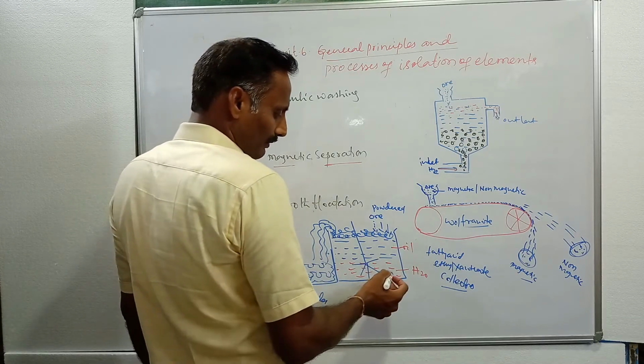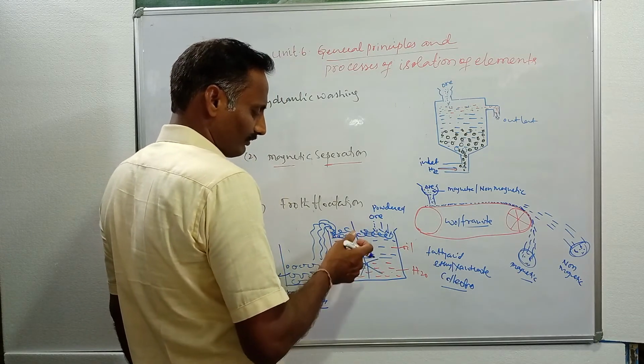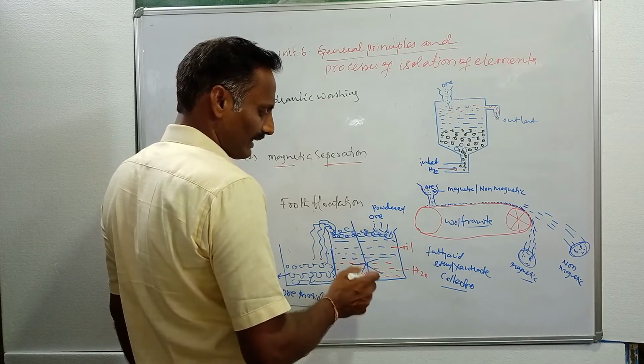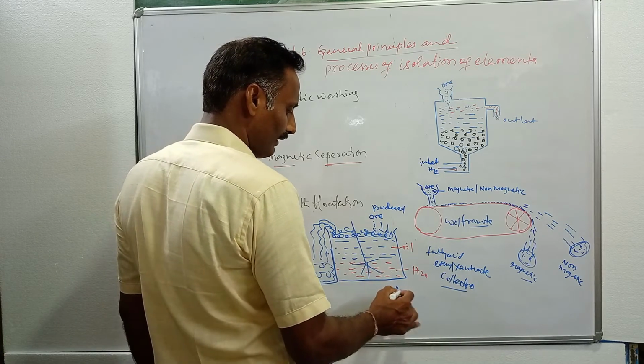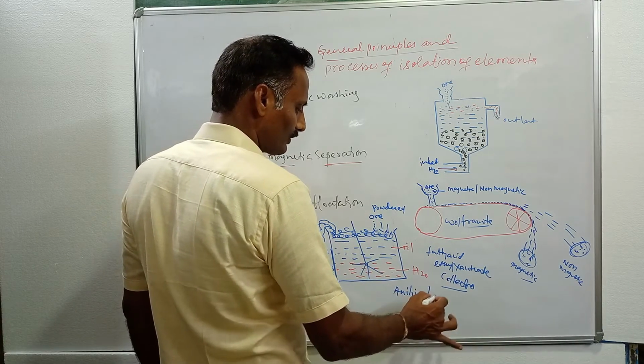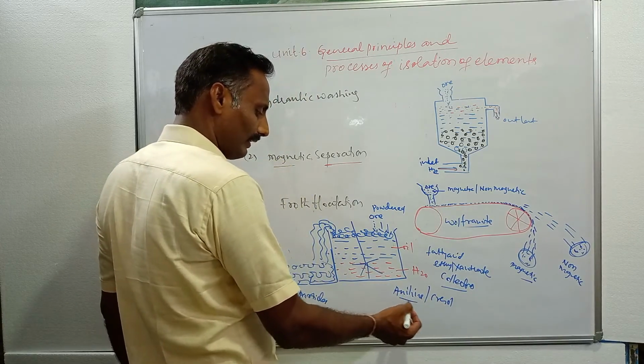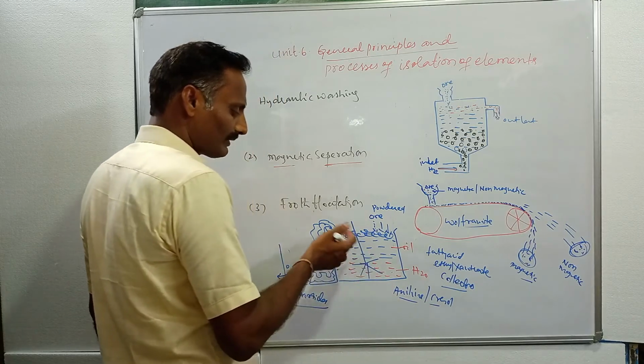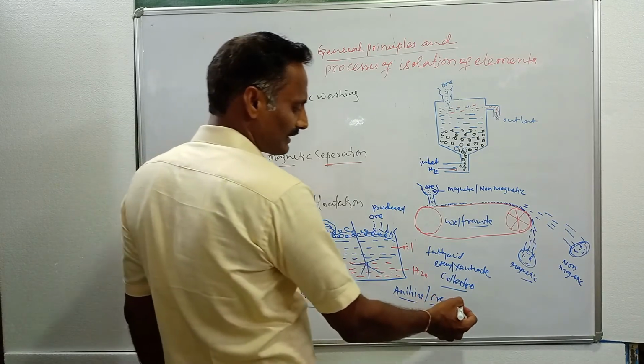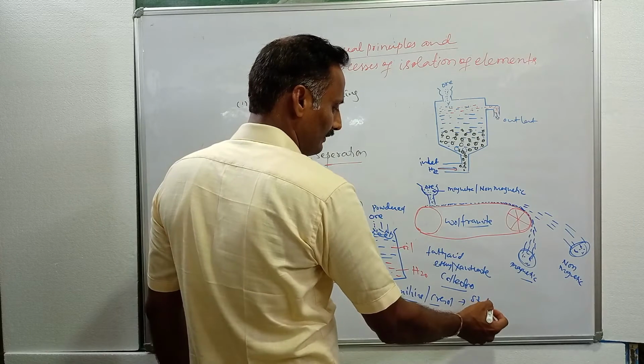To increase the formation of froth, we add some chemical substances like aniline and also cresols. Cresol and aniline enhance the formation of froth. That's why these substances are called stabilizers. They stabilize the formation of froth.